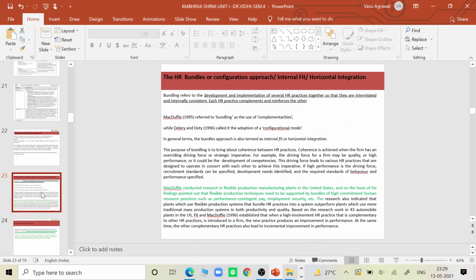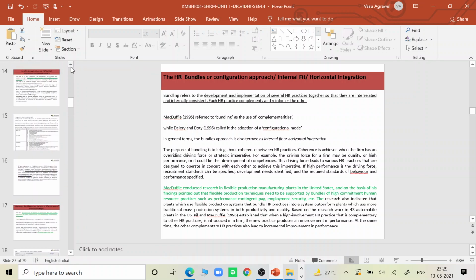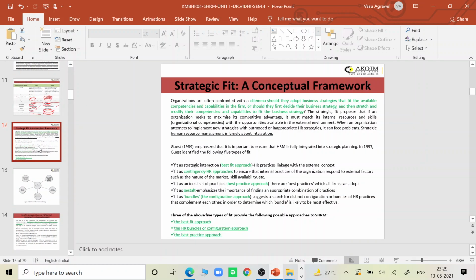And today in this lecture we are going to start with the second important strategic fit, which is called the HR bundles or the configuration approach. As we discussed in our first lecture, there may be a total of 5 kinds of strategic fits.